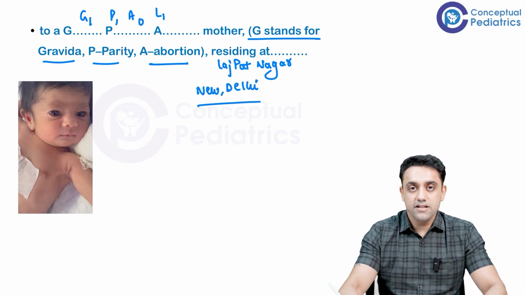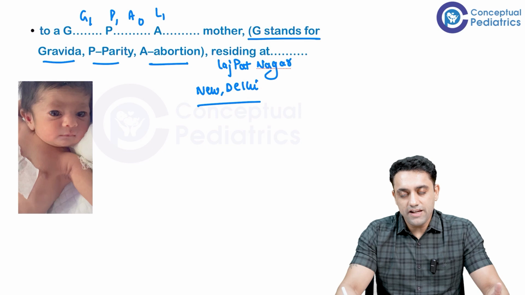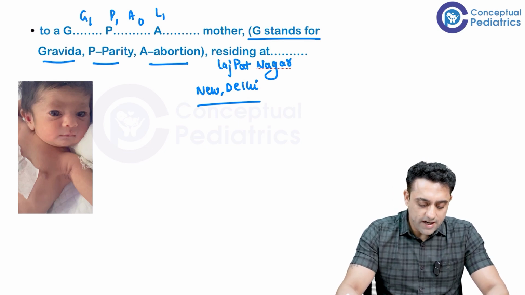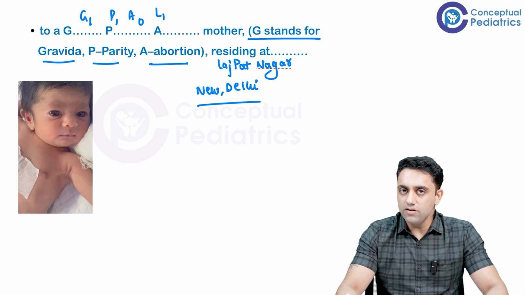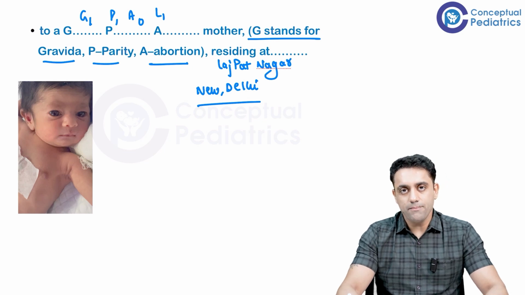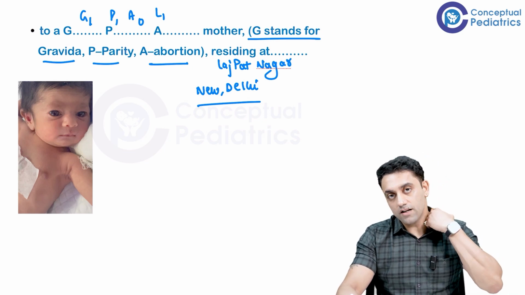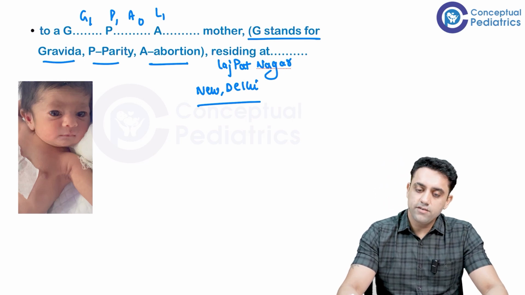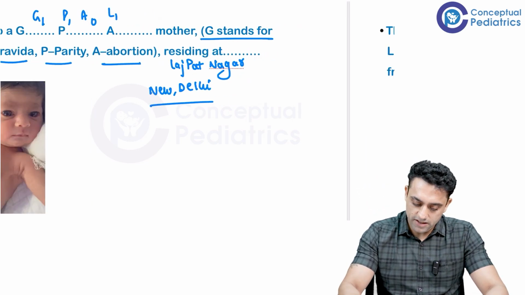I'm telling you the realistic approach which we, being external examiners, expect a student should speak. What is gravida, what is para, what is abortion, what is living? All these are gynae questions. In a pediatric exam paper, they will not ask you what is gravida, what is para. In gynae, of course, they'll ask you. So, born to a G1, P1, A0, L1 and residing at Lajpat Nagar, New Delhi.